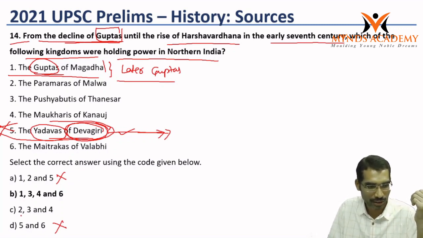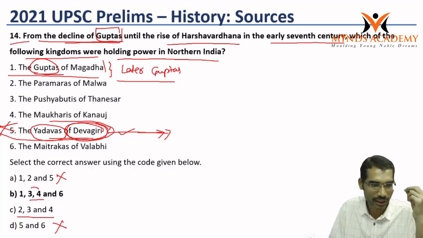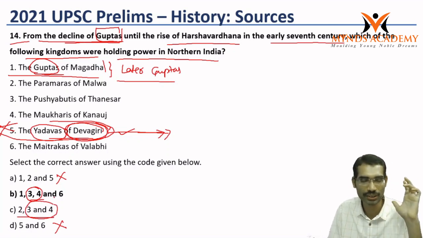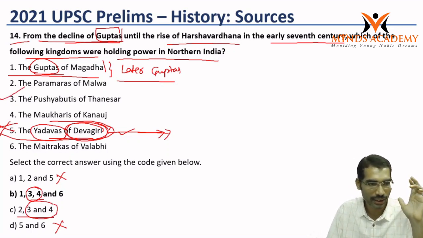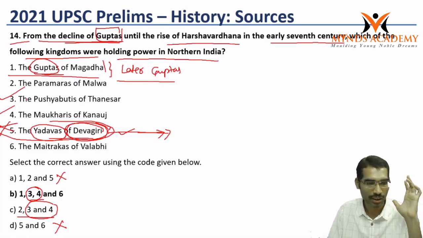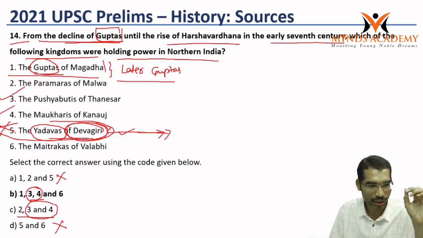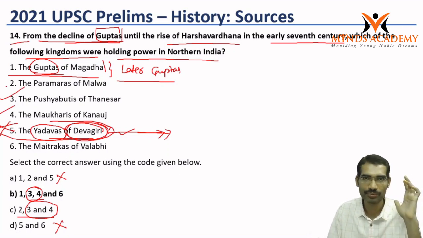Now come to this part. 2, 3, 4. 3, 4. That means 3 and 4 are correct. In both statements 3 and 4 are there. That means 3 is right, 4 is right. Now the only problem is 1 and 2: whether 1 is right or 2 is right.